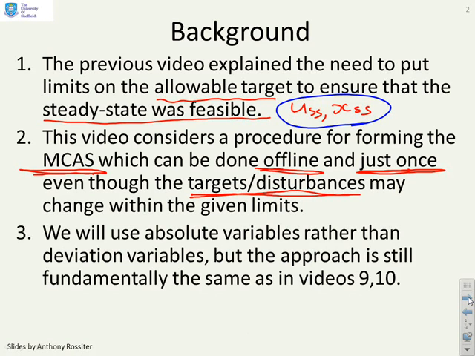What we're going to do is predict in absolute values rather than using deviation variables. If you look at the earlier videos, you'll see we used deviation variables, and that is in essence what gave us the problem when we wanted to change the target or disturbance.